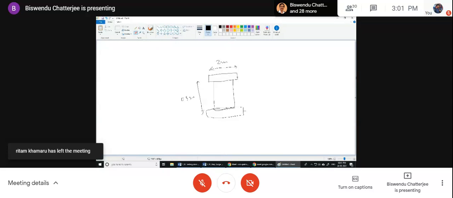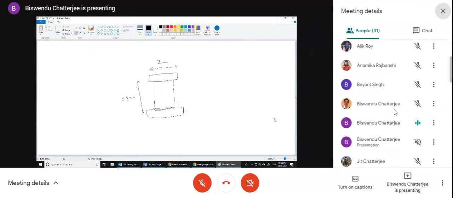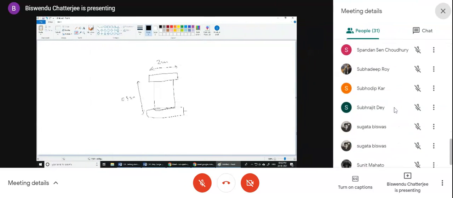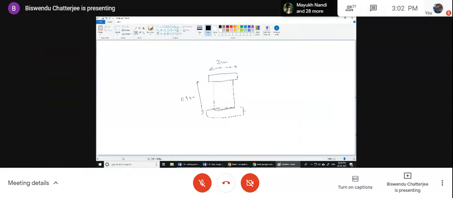No answer. Anyone? After testing with 5000 volt, these two are conductors with a dielectric in between. Will it be a capacitor or not? No, sir, why? There are two conductors here, and in between there is an insulator, so why won't it be a capacitor? Think carefully. Yes sir, it will be, right?